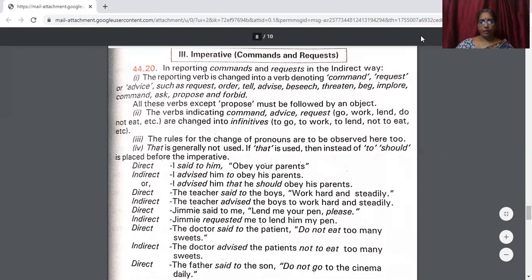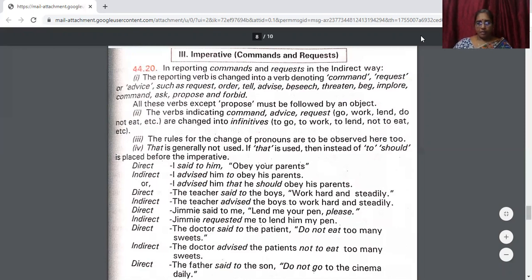Let us see that. Another thing you have to keep in mind is the verbs indicating command, advise, request. Go, work, lend, do not eat, etc. are changed into infinitives. To go, to work, to lend, not to eat, etc. The rules for the change of pronouns are to be observed here also in the same way as we have done in the previous part. That is generally not used here. Also, that is not used. If that is used, then instead of to, should is placed before the imperative.